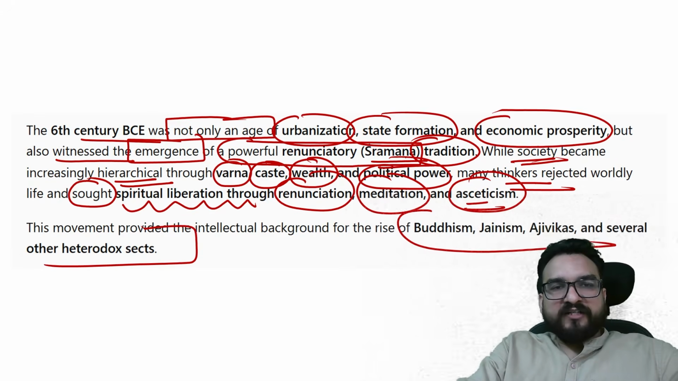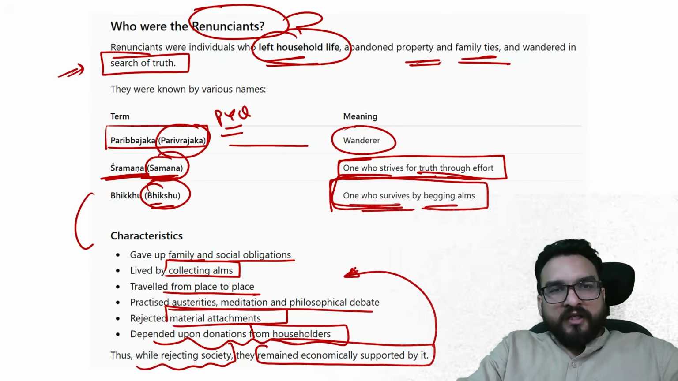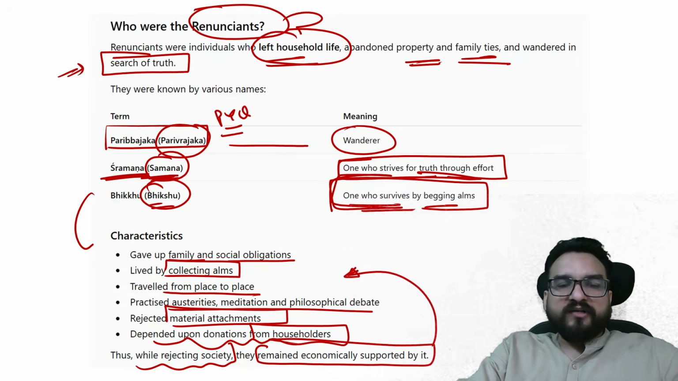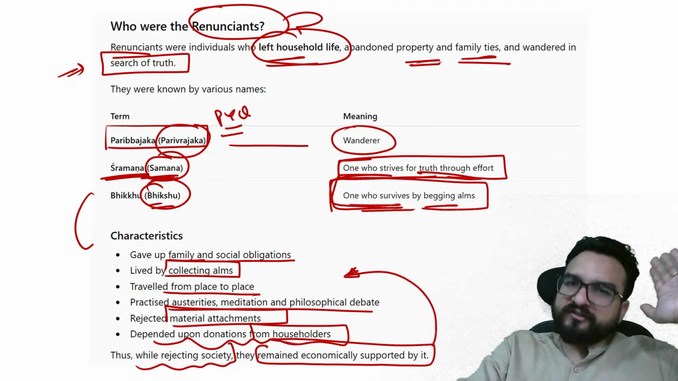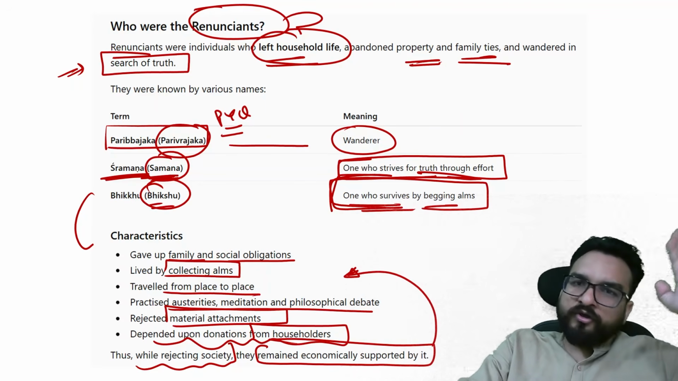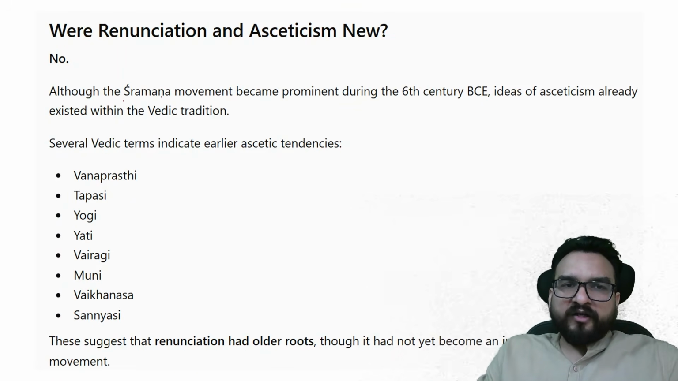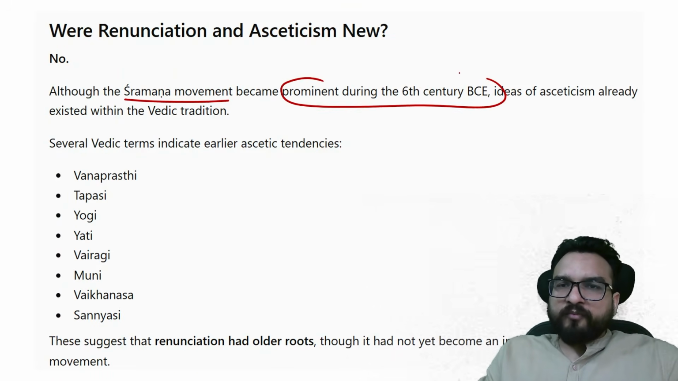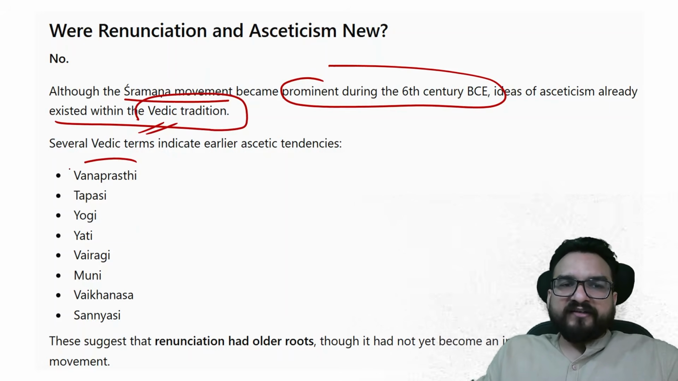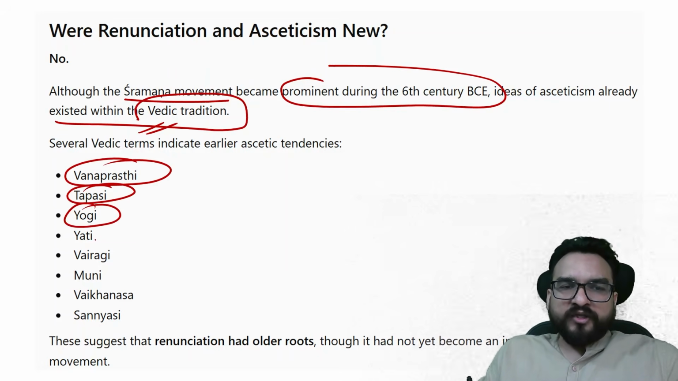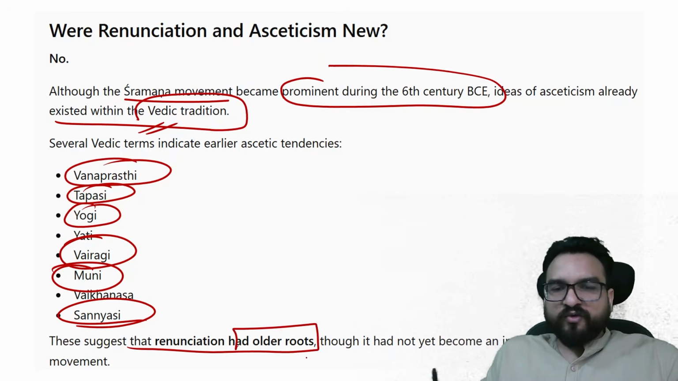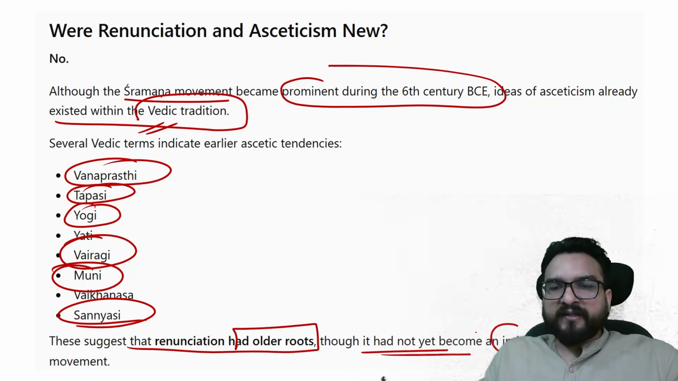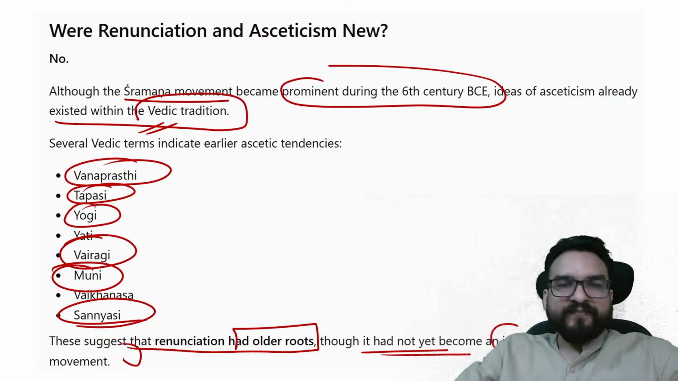Okay? So I was telling you about this particular part. Now, was the renunciatory tradition new, something these people were showing us? No, the renunciatory tradition is very old, even during the Vedic age you will find it. Although the Shramana movement became prominent during this period, the ideas of asceticism existed in the Vedic tradition like Vanaprastha, Tapasi, Yogi, Vairagi, Muni, Sannyasi. This suggests renunciation had older roots, though it had not become an independent religious movement, right? This you will be finding.